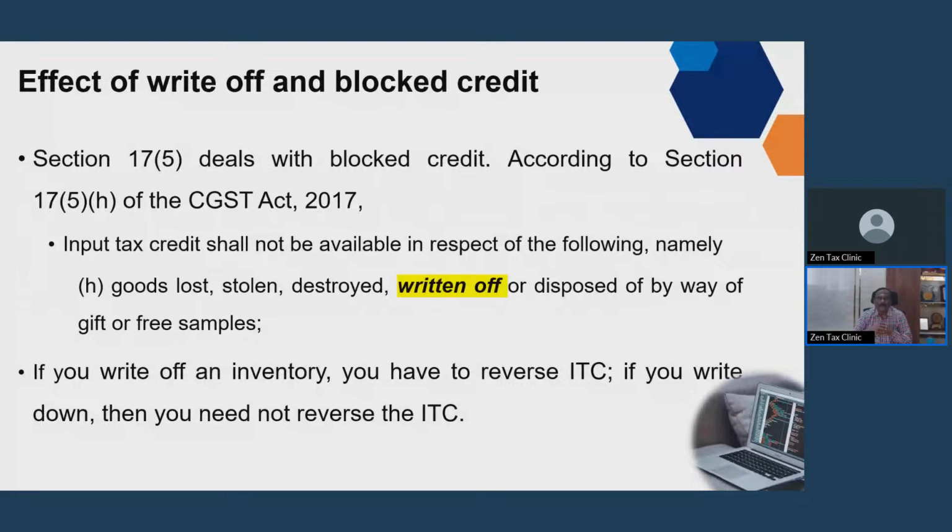So when you write off the stock, naturally you have to reverse the ITC. But when you write down, there is no need to reverse the ITC. This is a very crucial difference between written off and write down in the value. I advise you to write down the value, but do not write off the inventory as zero. In that situation, you have to assign the purchase cost, and the ITC that you have taken on that purchase has to be reversed by you. So to avoid such a situation, do not write off the stock, write down the stock value.